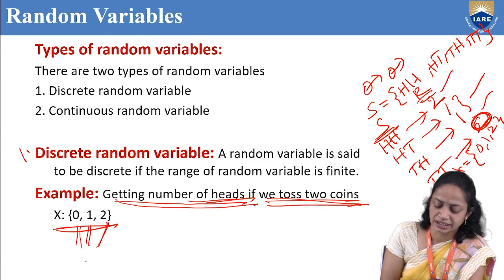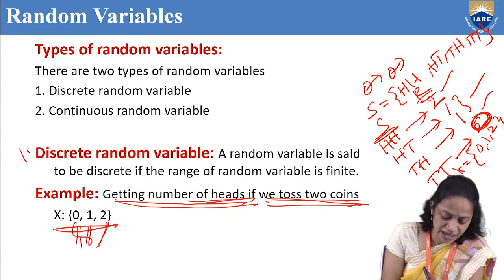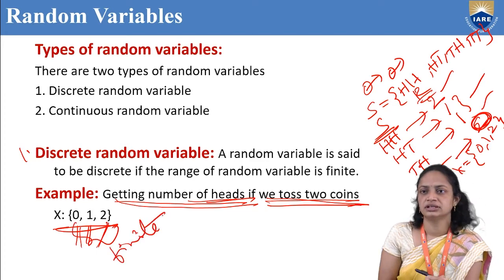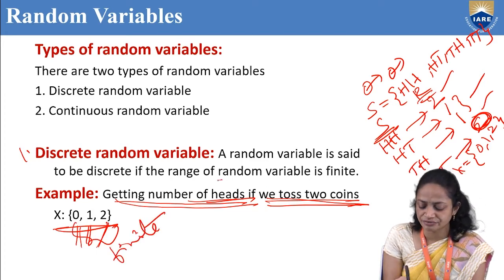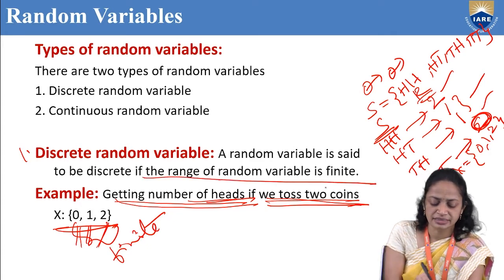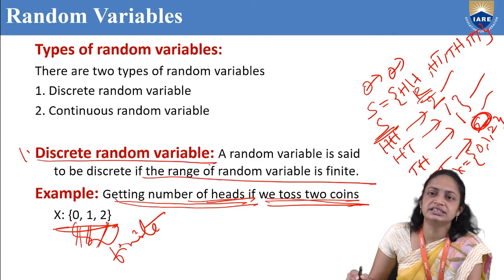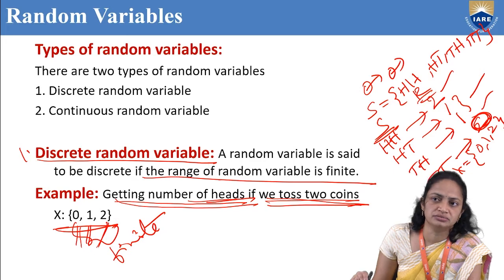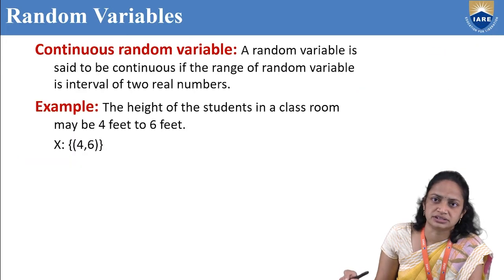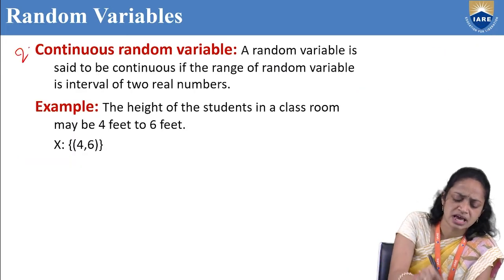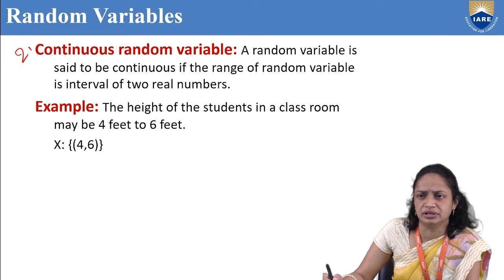Only 3. So the range of the random variable is finite, so we can call it a discrete random variable.